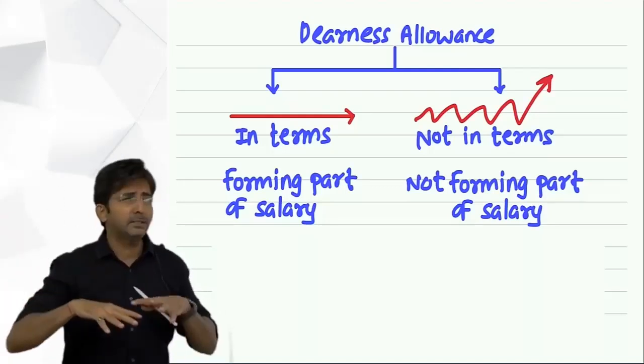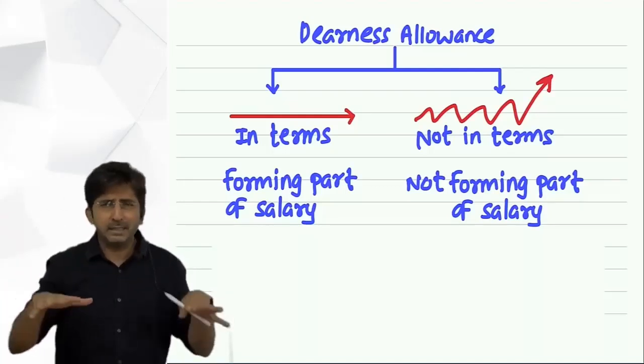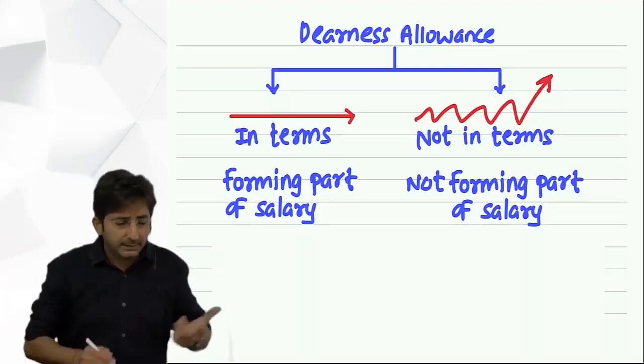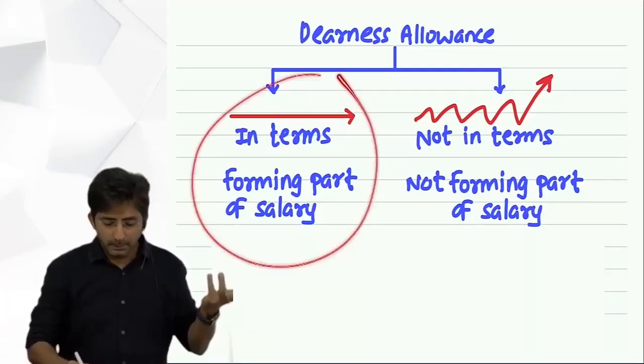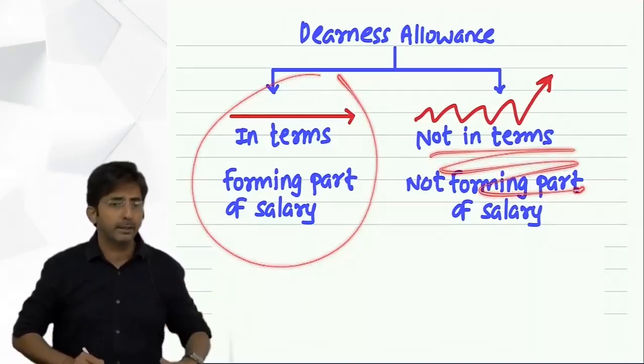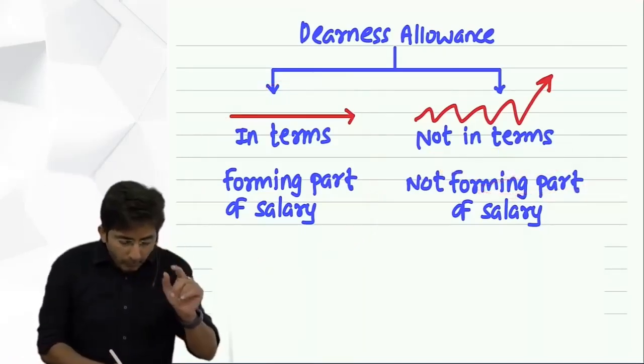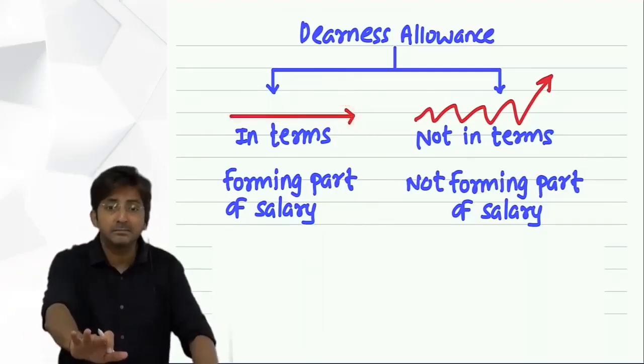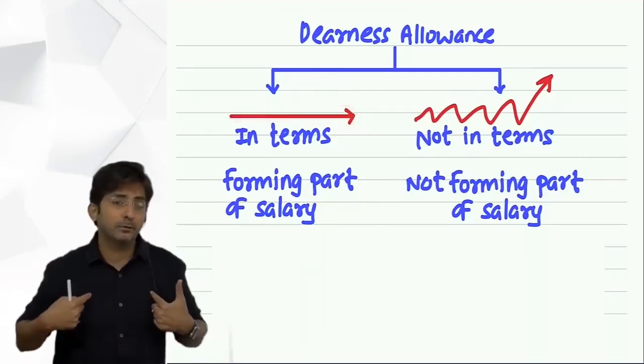Formula means something which should remain fixed. And something which is fixed should be made up of something which is fixed. And this is fixed in nature. But is this fixed or fluctuating? Fluctuating. But again, I repeat, don't think this DA remains constant and will never change. It will change, but as per the terms of the boss.